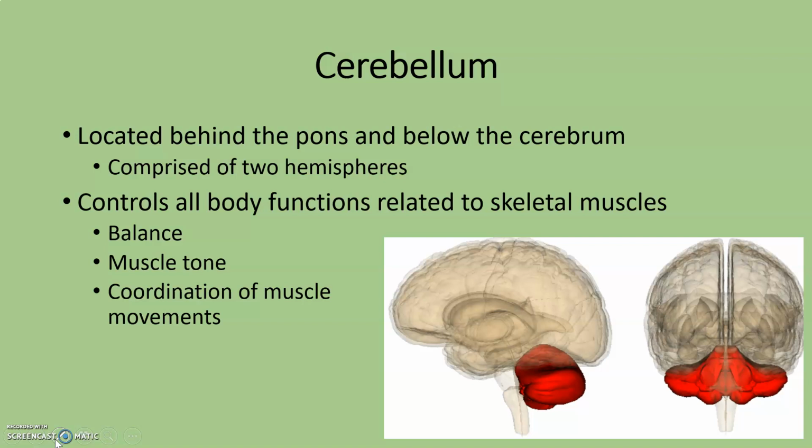Another division of the brain is the cerebellum. The cerebellum is important because this is what controls all body functions that are related to skeletal muscles. When we think about skeletal muscles, that's how we move. It's going to include functions such as our balance, our muscle tone, and the coordination of muscle movement. And the cerebellum is located behind the pons and below the cerebrum. And like the cerebrum, the cerebellum is also comprised of two hemispheres.